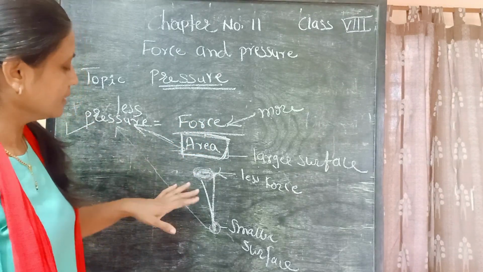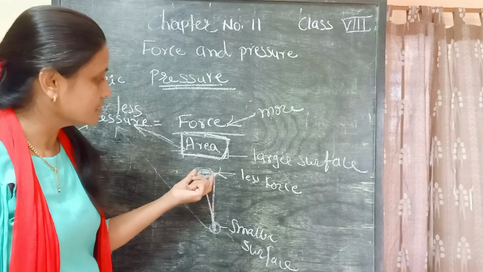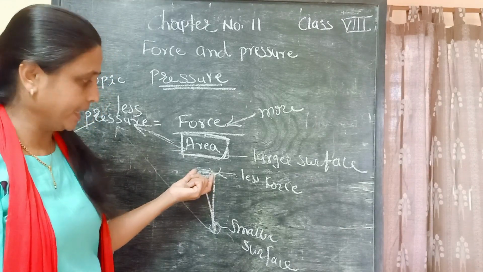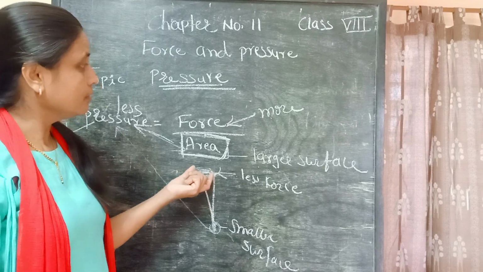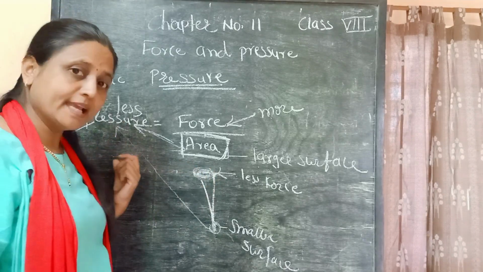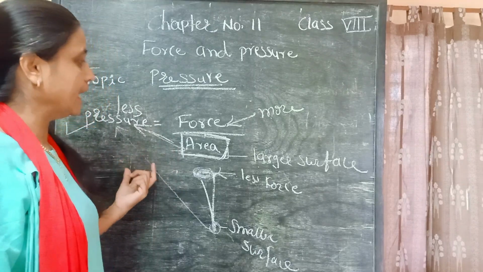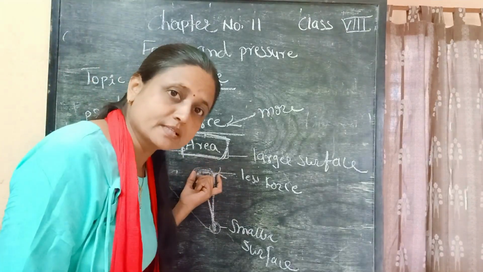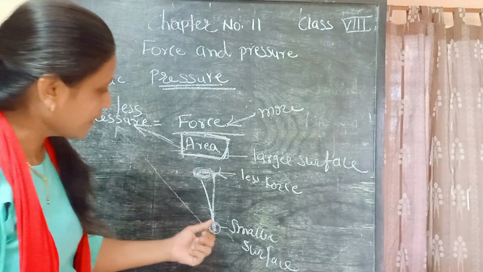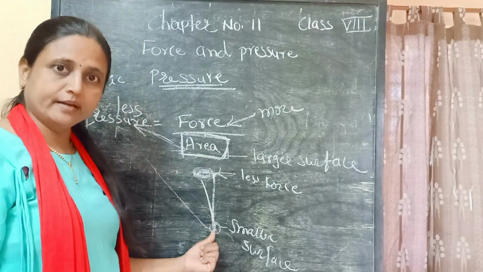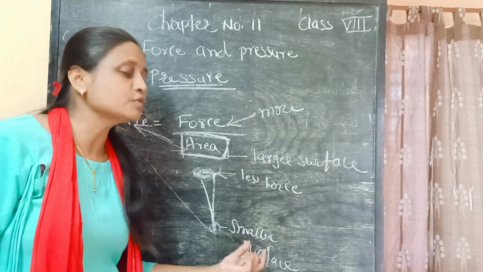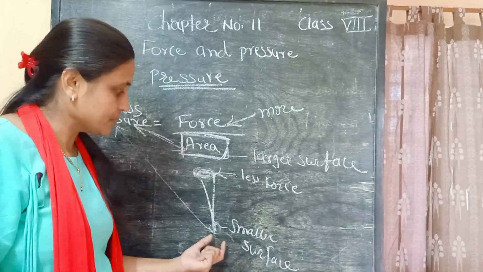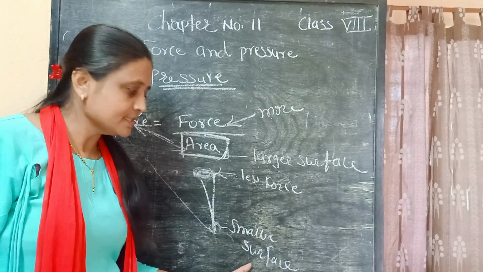Means if the area is more, we have to apply more force to create the pressure. You see here, suppose I try to insert this head of the nail, then what happens? I apply more force, but it still creates less pressure, and because of that it is difficult to insert into the wall. But if I try to insert this pointed end into the wall, then what happens? This pointed end has a smaller surface area.